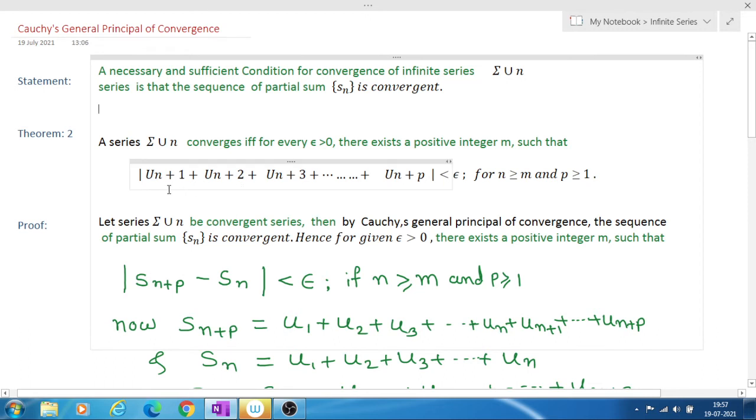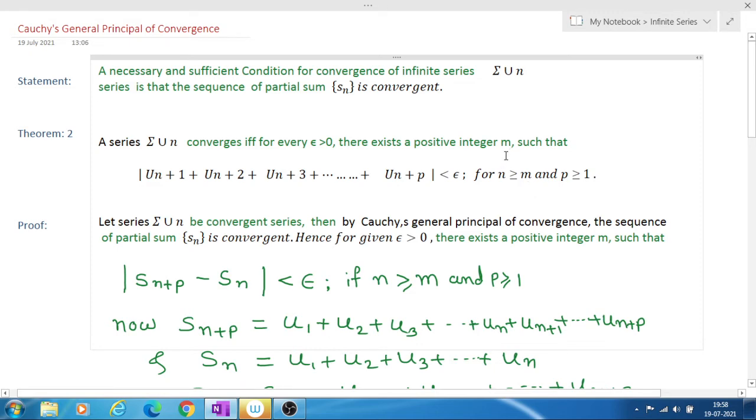This is the first term un plus 1, this is the second term un plus 2, and this is the last term un plus p. The mod value of the sum of these p terms is less than epsilon for n greater than or equal to m.